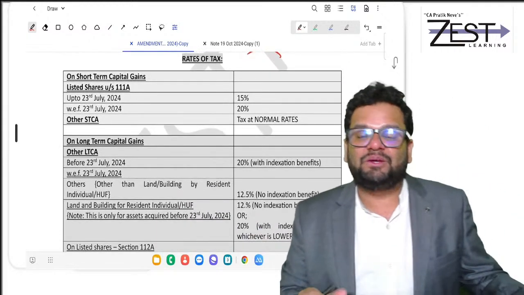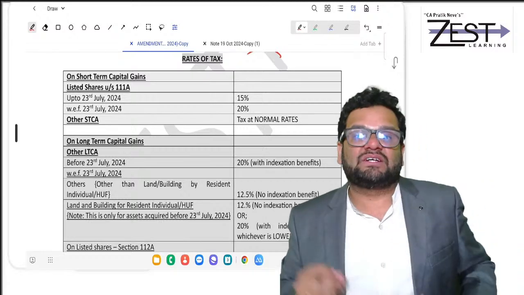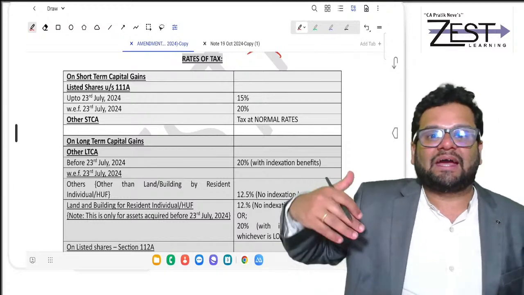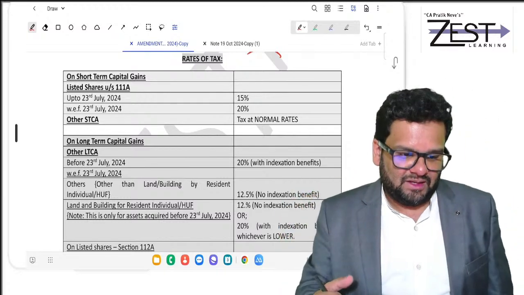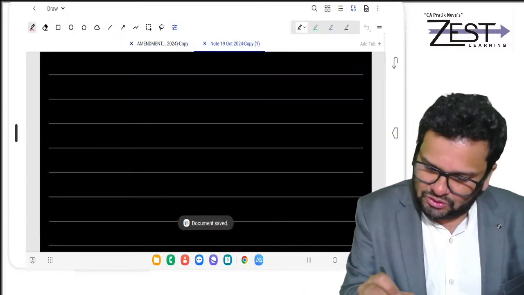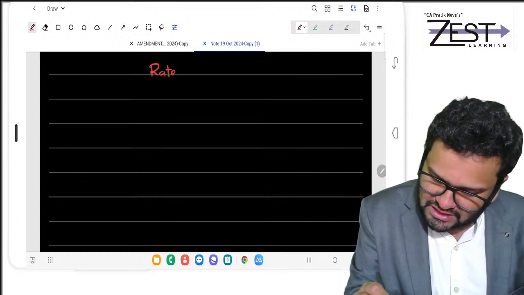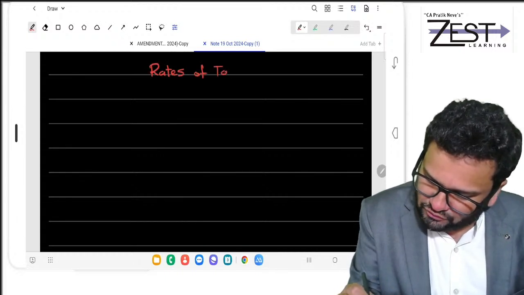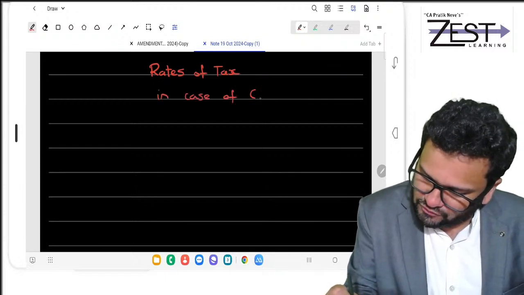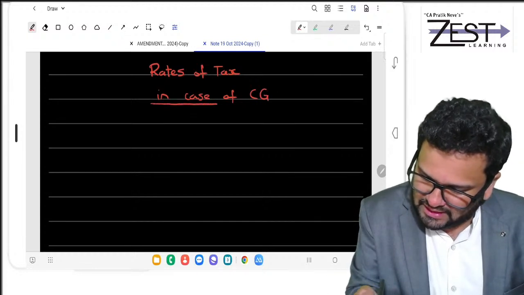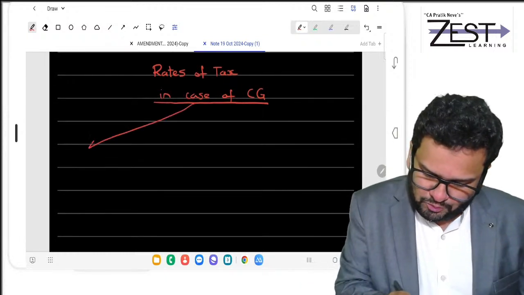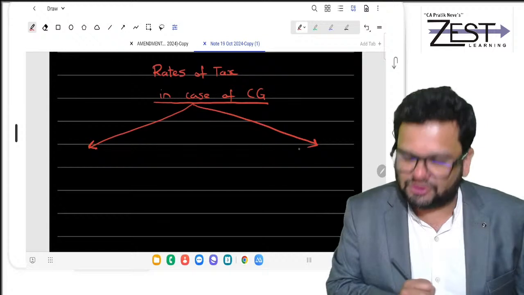Now, coming to rates of tax. The most debated topic in India after that budget in July was this rate of tax on capital gains. Why was it so critical? I would like to tell you in detail here. Rates of tax in case of capital gains. Friends, there are two things I want to discuss with you.